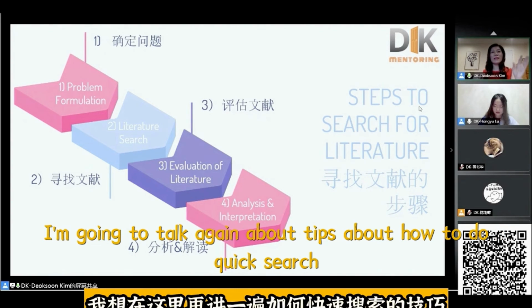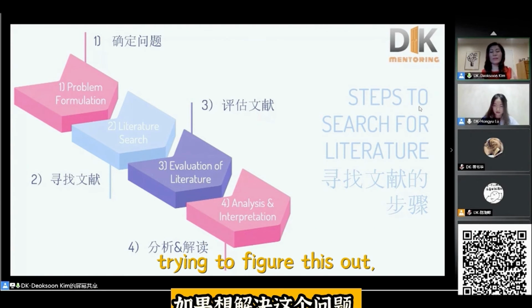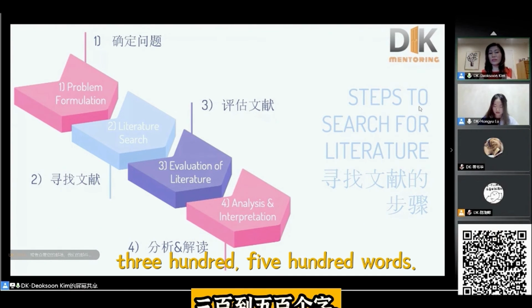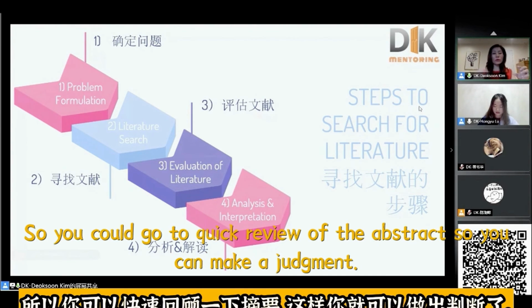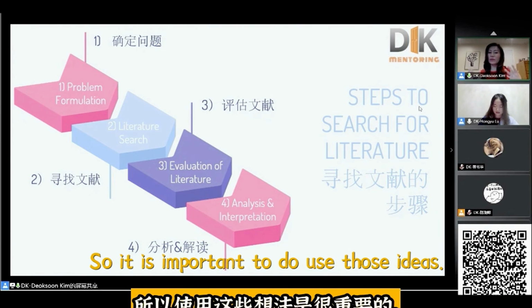And then I'm going to talk again about tips on how to do a quick search. A lot of times, if you are very busy and you don't know what you are doing yet, trying to figure things out, then reading abstracts is very important because they are very short, 300 to 500 words. So you can do a quick review of the abstract so you can make a judgment: oh, this is a good one or bad one, or is it relevant to my study or not? So it is important to use those ideas.